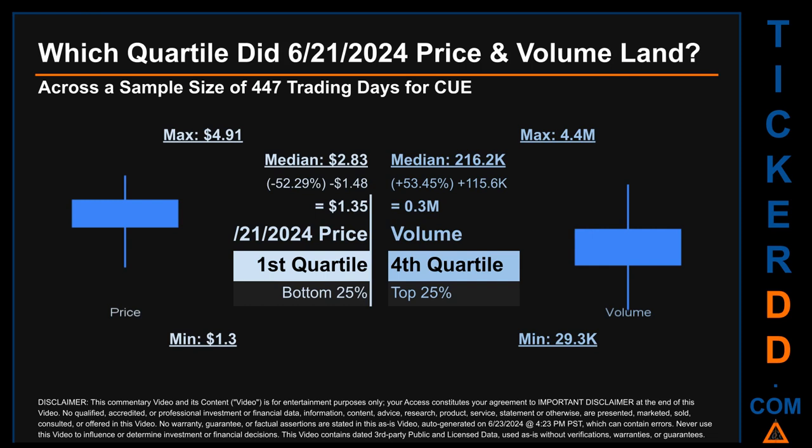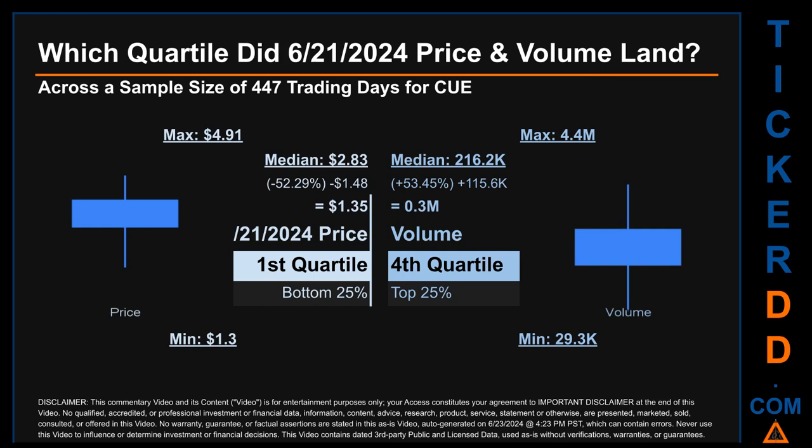The day's volume landed within the fourth quartile, marking it within the top 25% of all sampled daily volume, which saw a max daily volume of 4.4 million and a minimum of 29.3 thousand. Quartiles tell us about the spread of a data set by breaking that data set into quarters, just like how the median breaks the set into half.